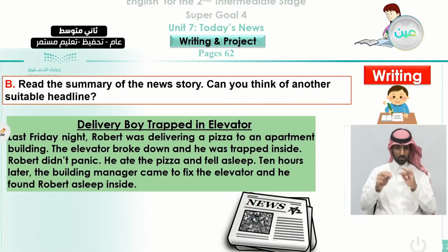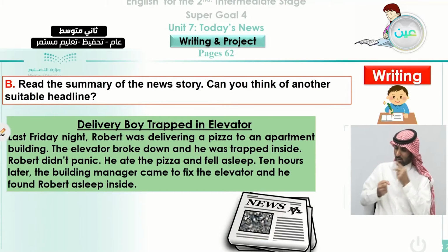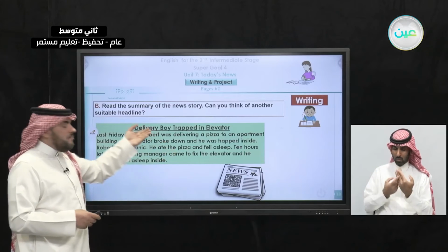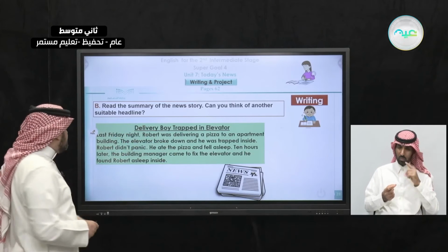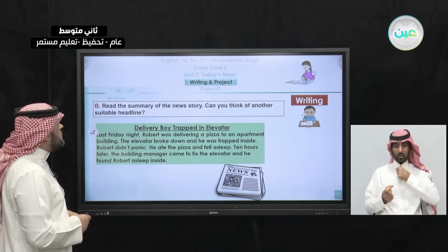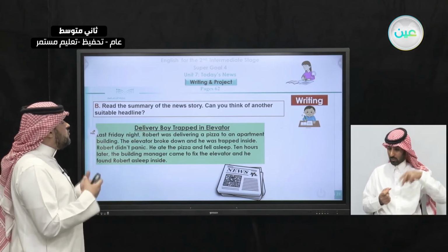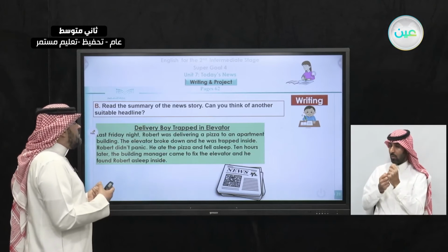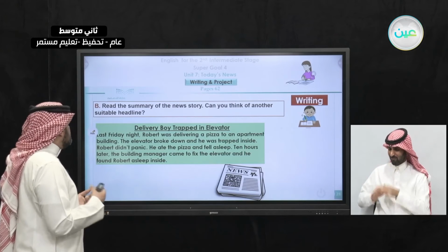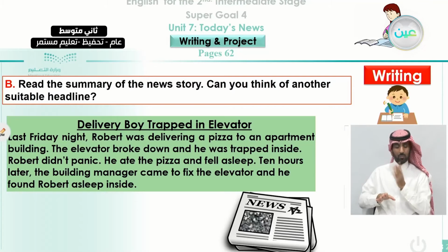We can do it like this: delivery boy trapped in elevator. You see, it was a long conversation, but we can summarize it like this. Last Friday night, Robert was delivering a pizza to an apartment building. The elevator broke down and he was trapped inside. Robert didn't panic.